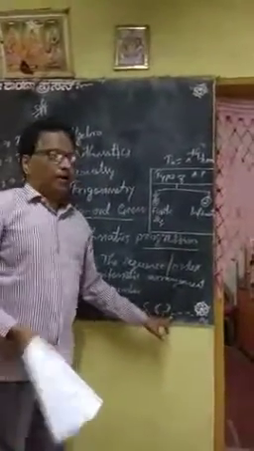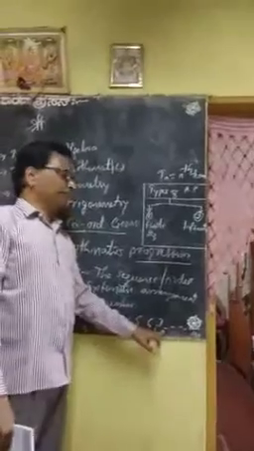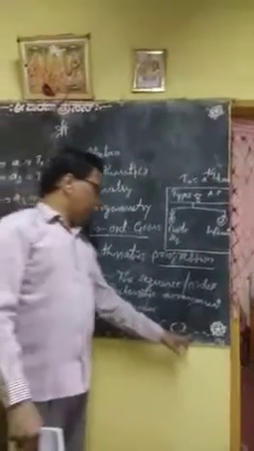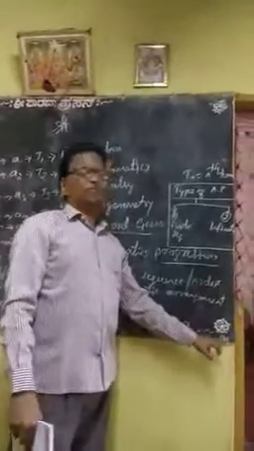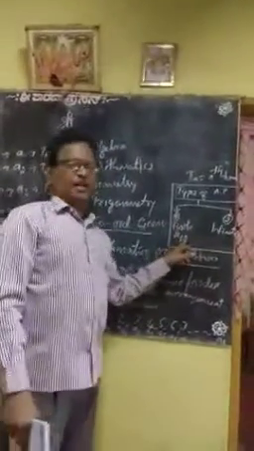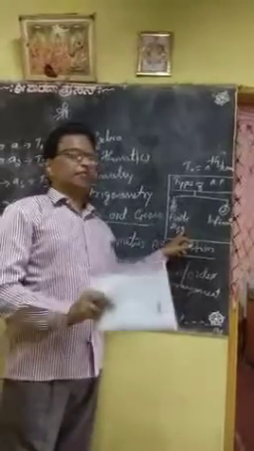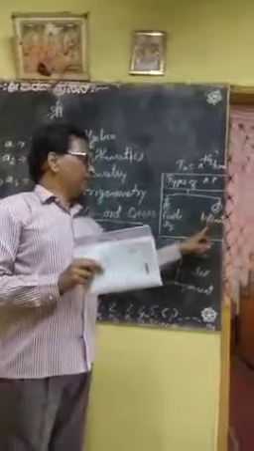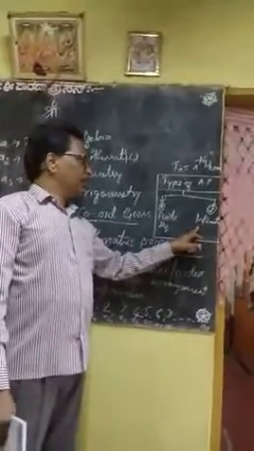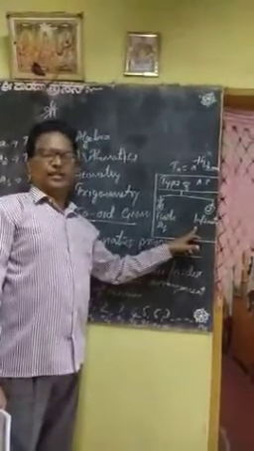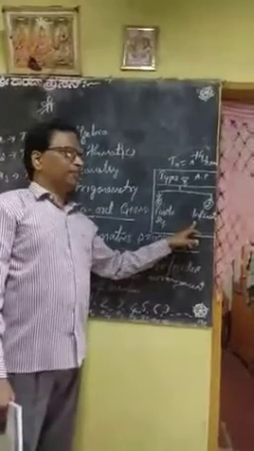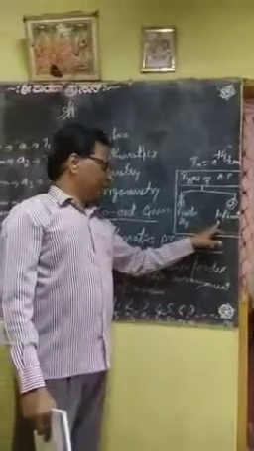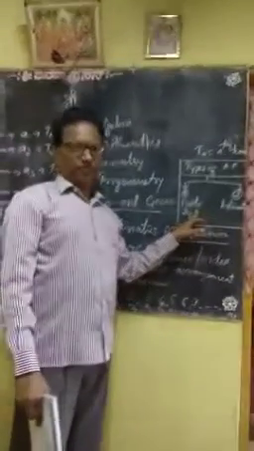If I put a full stop here, this sequence has only 7 terms. If I put a comma and then dashes, this becomes infinite. So a finite sequence is one which has a definite number of terms. An infinite sequence is one which has an infinite number of terms, that means countless terms. So finite and infinite are the two types of sequences.